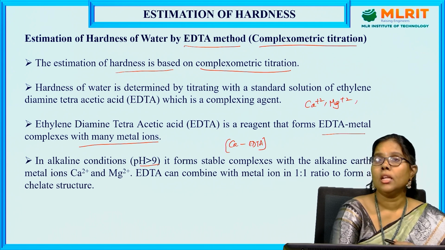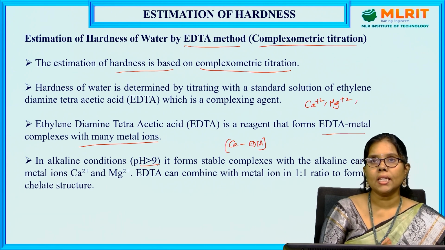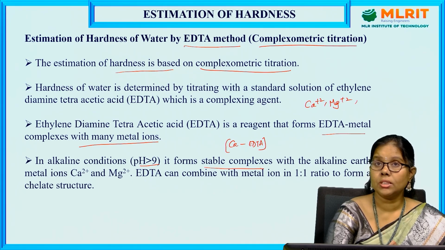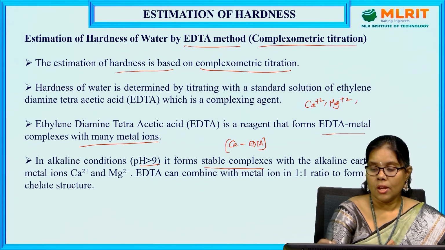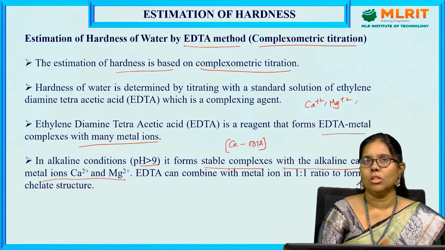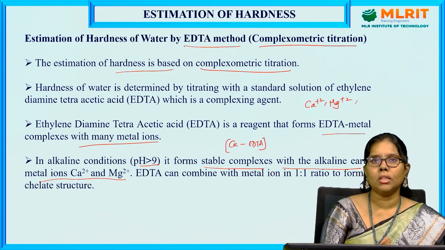So, in basic, alkaline conditions, these metals form complexes with EDTA. It forms stable complexes with alkaline earth metals like calcium and magnesium. So, EDTA will form complexes with calcium and magnesium in alkaline conditions.